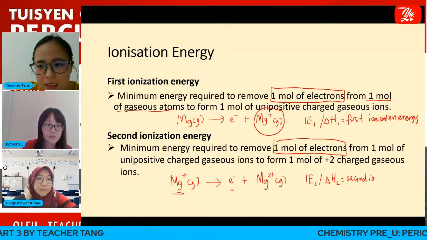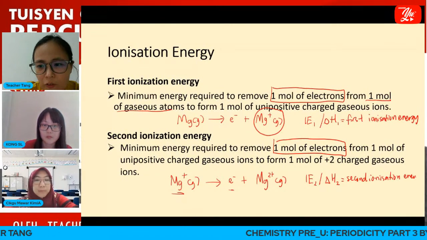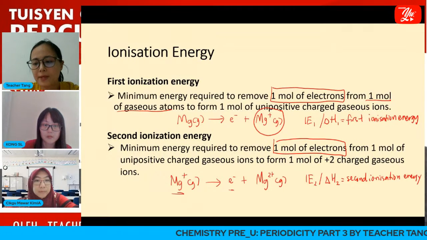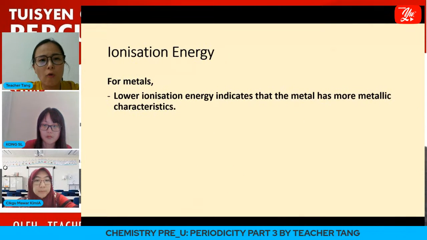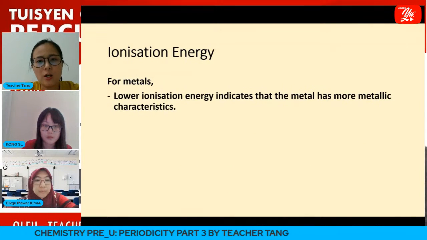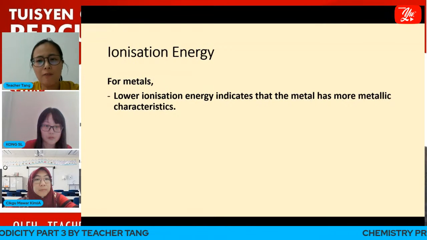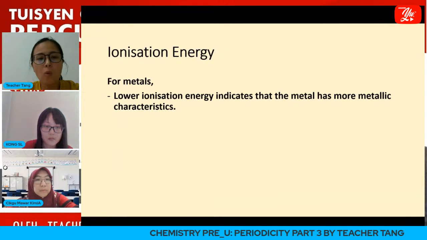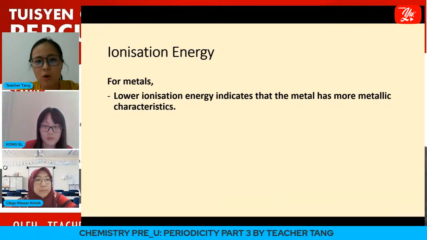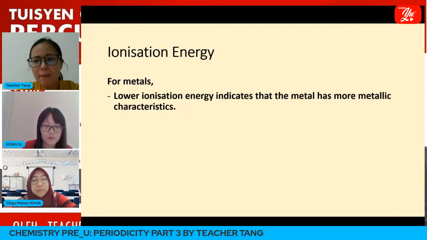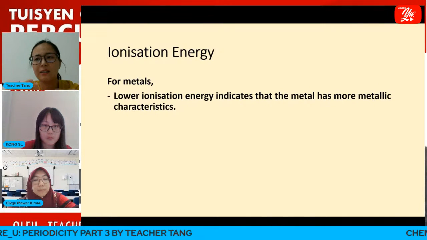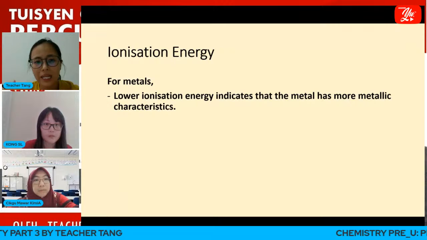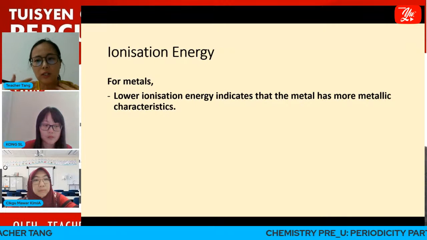Okay, so this is the definition for our topics today. For ionization energy, last week, teacher Vivi Lau already covered metallic characteristic. For metals, usually they will have lower ionization energy. Why? It is because, remember, metals tend to donate electrons.